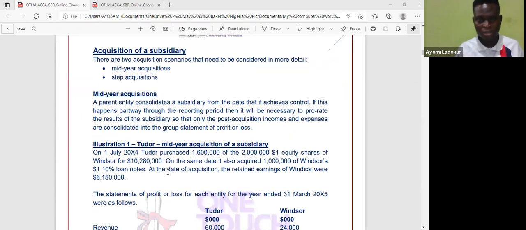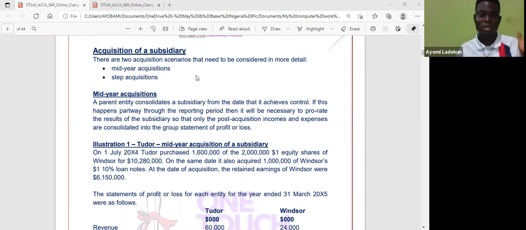So let's look at acquisition of subsidiary. Normally we have two types. You can acquire during the year, and that's what we call mid-year acquisition. Now the questions we have seen, we acquire at the beginning of an accounting period. So what happens if I acquire mid-year? That's straightforward. I consolidate all of my balance sheet items, that's the items in the statement of financial position. I'm going to consolidate them fully. I can't start dividing assets. But when it comes to profit or loss account, I have to consolidate from the date that I acquire.